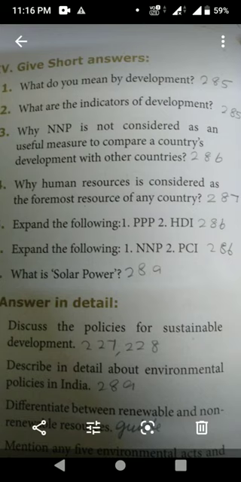Next, second question. What are the indicators of development? That is also page number 285. There is one picture with one box, with development in the center and some words around it. Let us try to imagine what development means to different people.